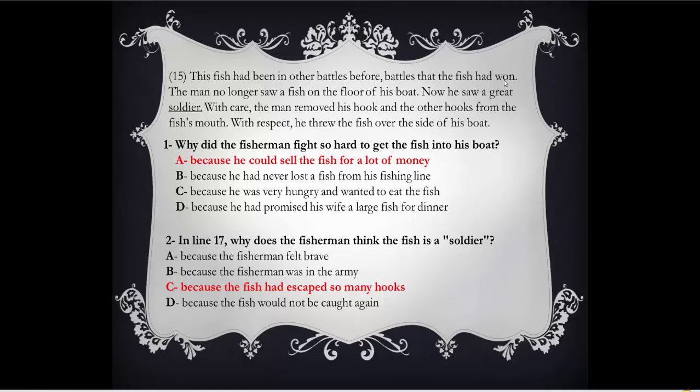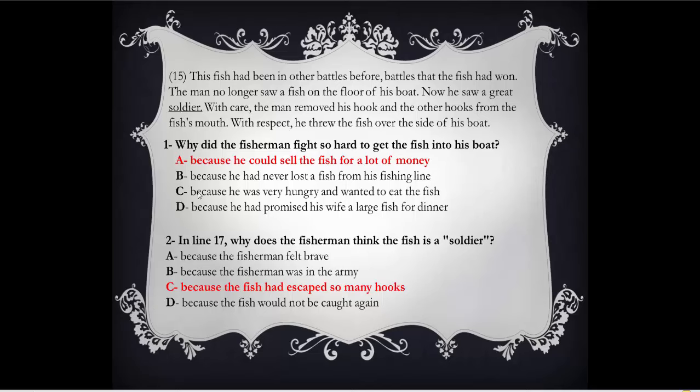Of course, the fish had battles against other fishermen. The man no longer saw a fish on the floor of his boat. Now he saw a great soldier. You know soldier? Warrior. Jundi. Was the fish a soldier? In fact, it's not, but that's how the fisherman saw it.